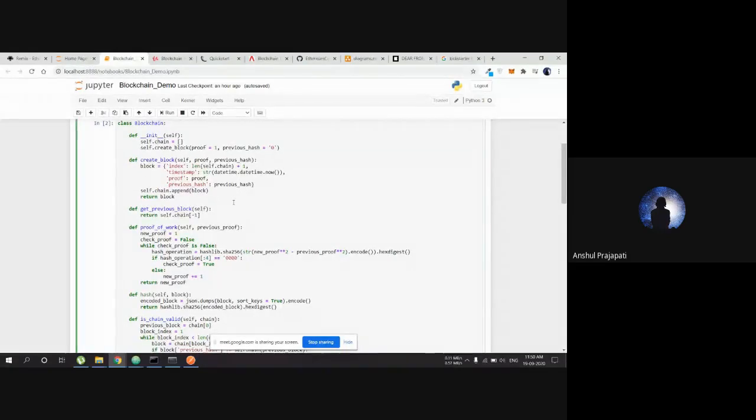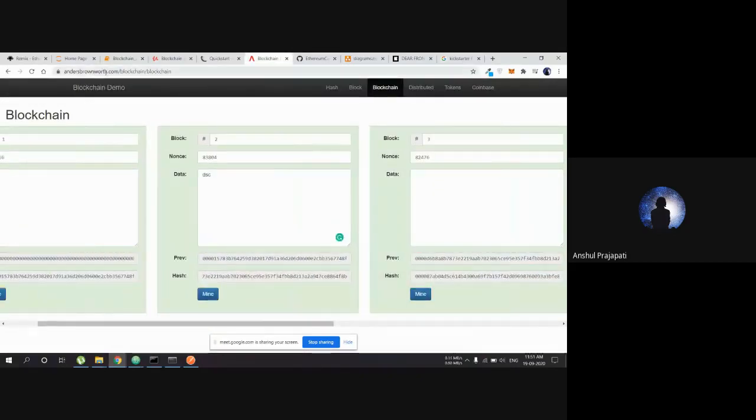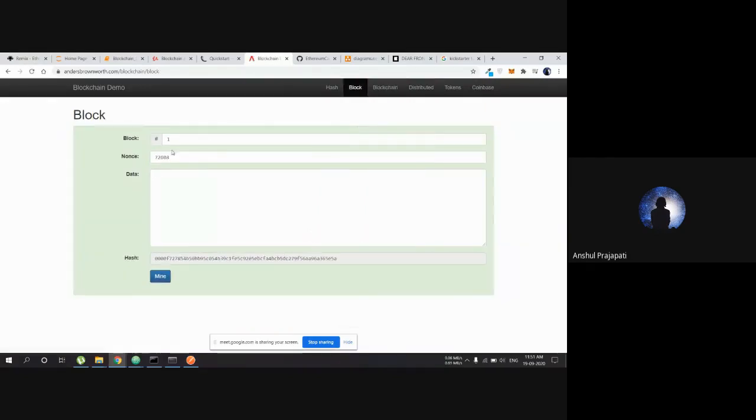A simple look at how a Bitcoin is being generated, or the code behind blocks in Bitcoin. There is a very good website. This website, by Anders Brownworth, has created a little demo of blockchains. This is a little demo of a block. So what is inside a block?